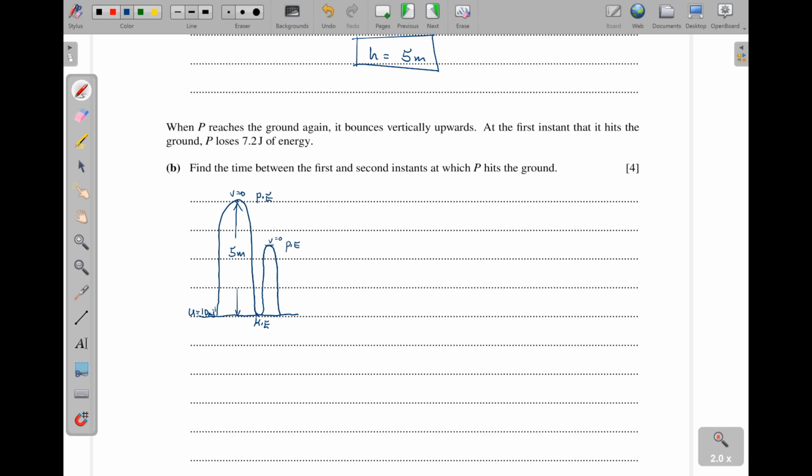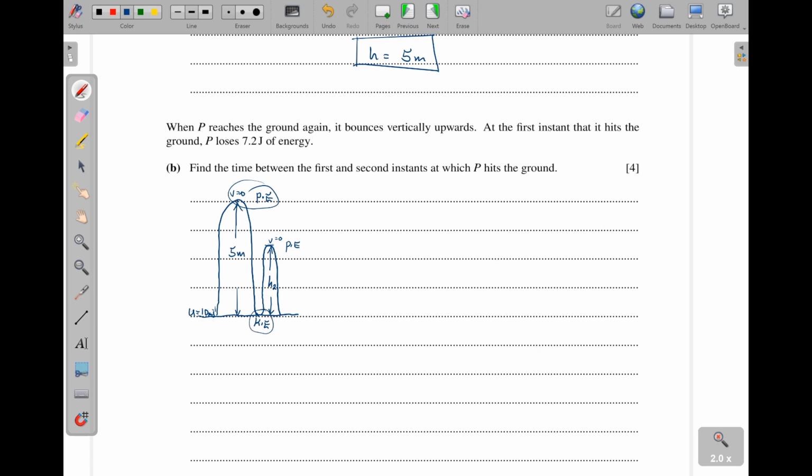There won't be kinetic energy there because kinetic energy is dependent on the velocity. So we shall have here maybe H2 here. Let me just put H2 here. There is some maximum height that it is going to reach up to.